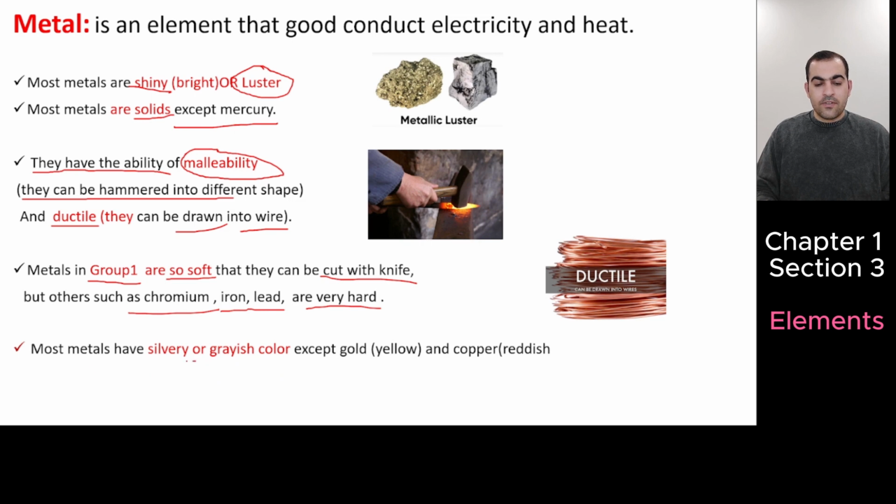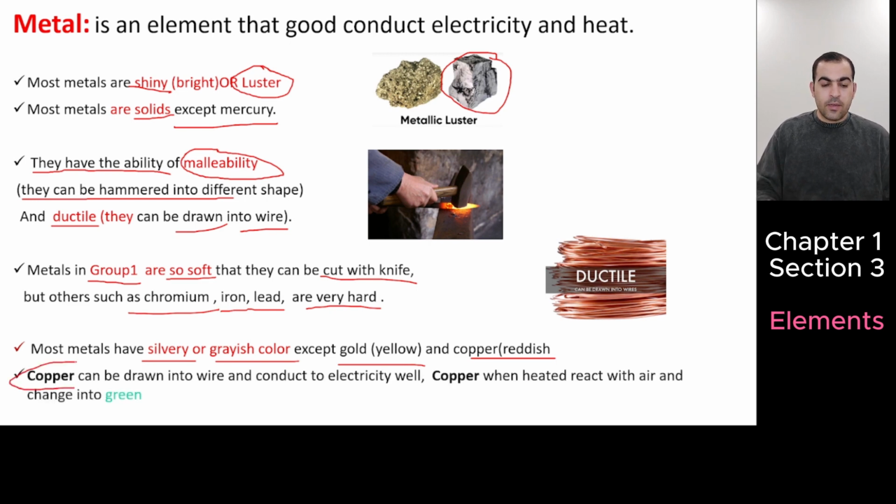Most metals have a silvery or grayish color. This is their color. Look at here, it's a grayish or silvery color. Except gold is yellow and copper is reddish. Others are grayish or silvery in color.